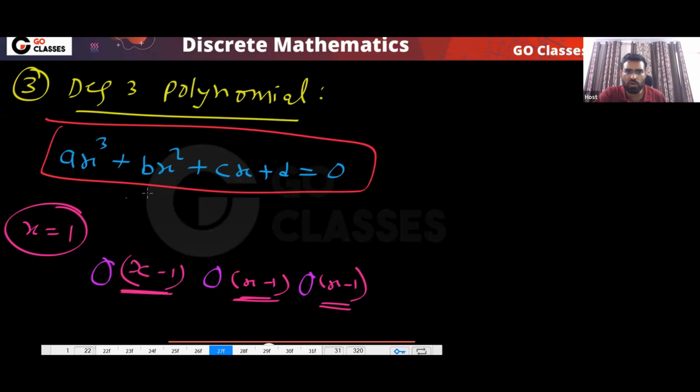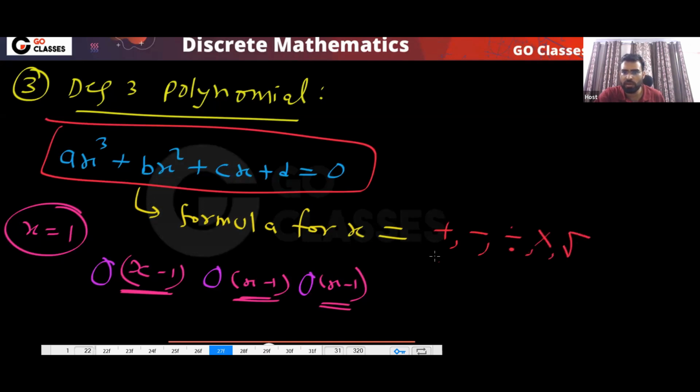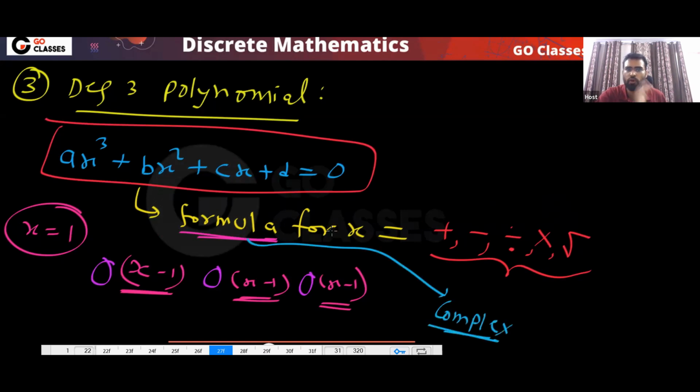So for this degree 3 polynomial also, there is a formula. Let me tell you, there is a formula for x in terms of plus, minus, division, multiplication, and square root, and this root. This is called root, right? So in these terms, you have a formula for x. But this is very complicated, of course. The point is, there exists a formula. So for this also a formula exists.